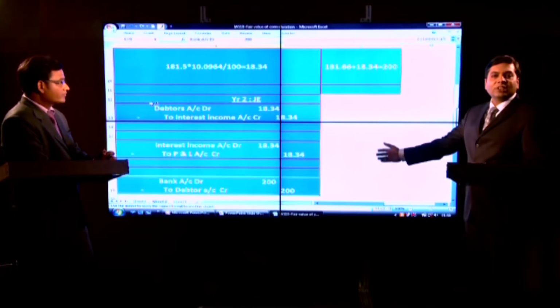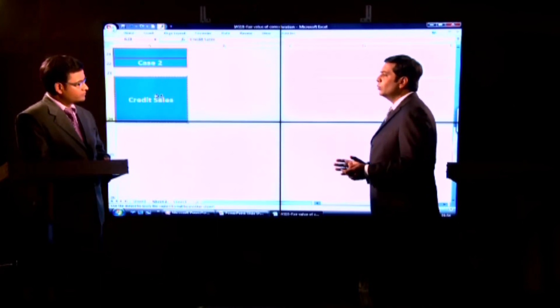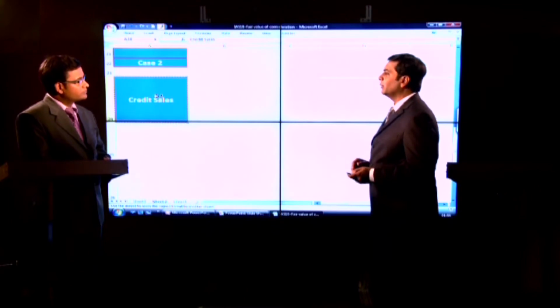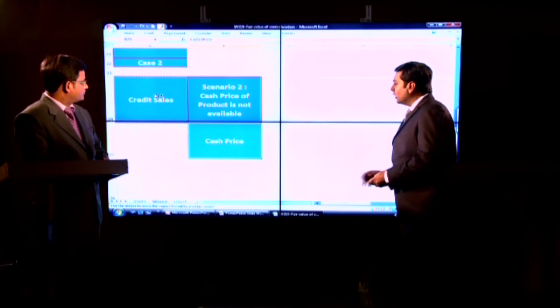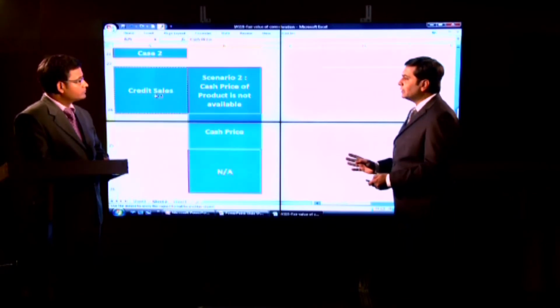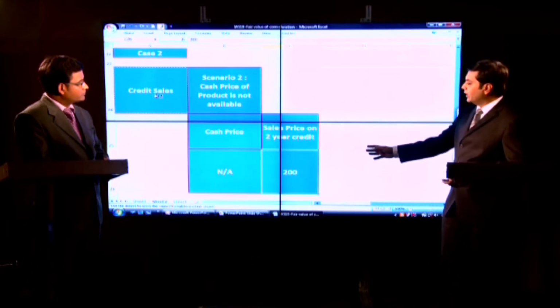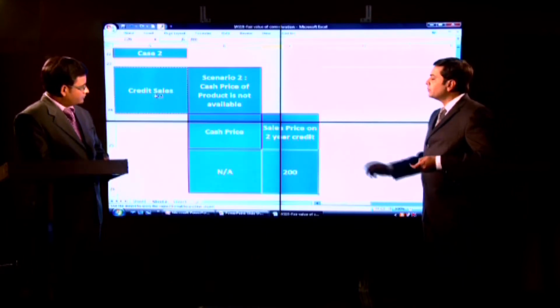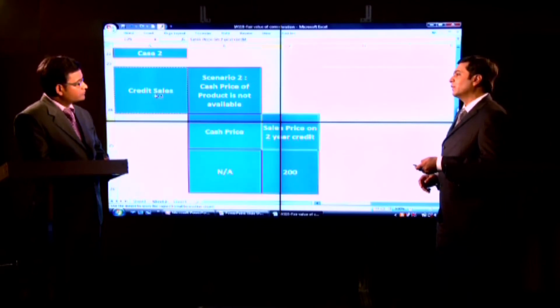by receiving the payment. Furkan, now we will consider scenario 2 where I am making credit sales and the cash price is not available. Like you can see that the cash price is not available in the present case, and the sale price for a 2-year credit is rupees 200. How will I arrive at the fair value of consideration?